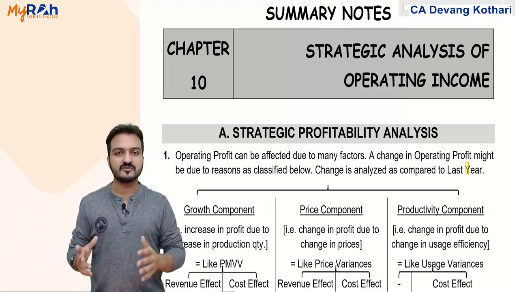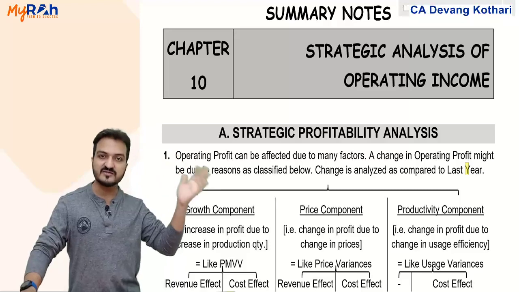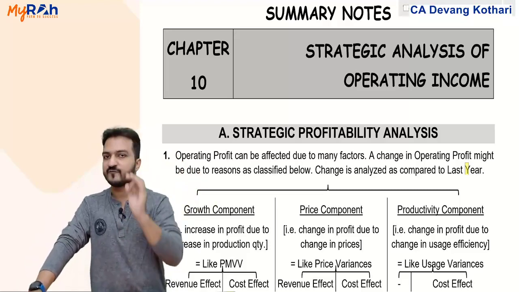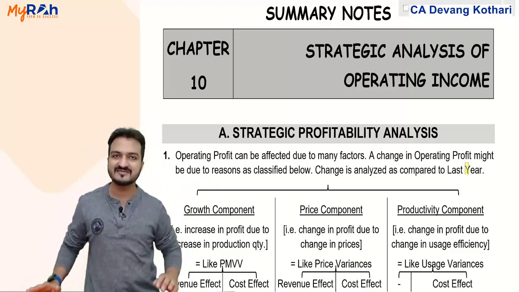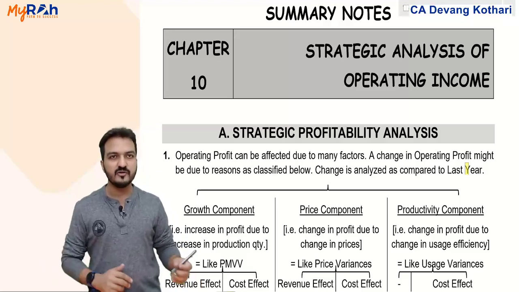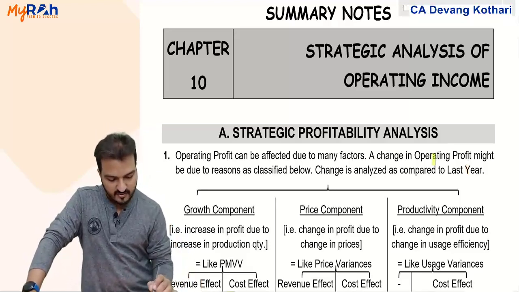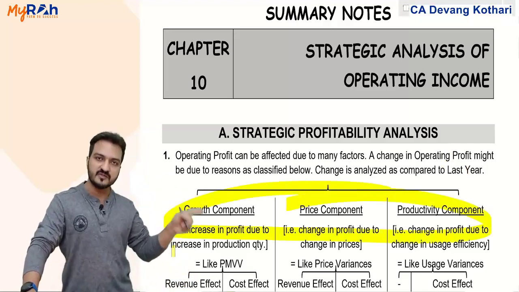The concept, the principle of comparison is still the same. In variance analysis also, we tried to find the reasons why my profit changed. Here also we are identifying the reasons why the profit has changed. Yes, in general, the reasons for the change in profit might be classified into three categories as per this chapter.